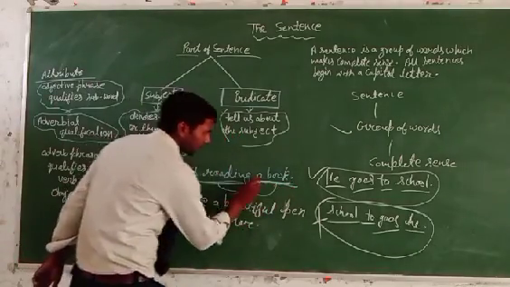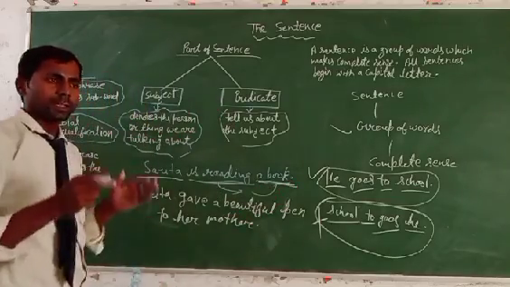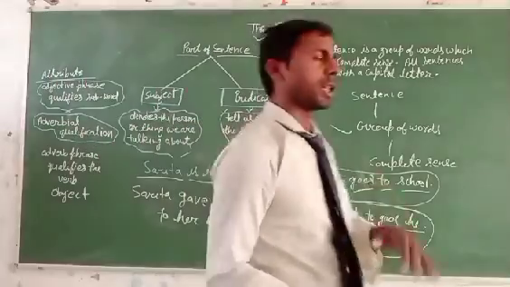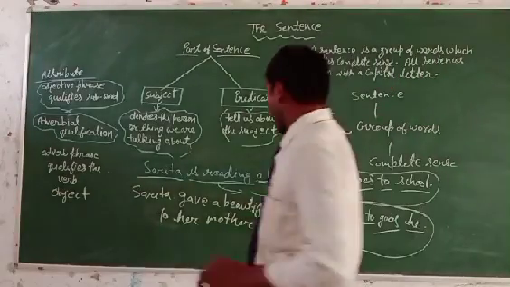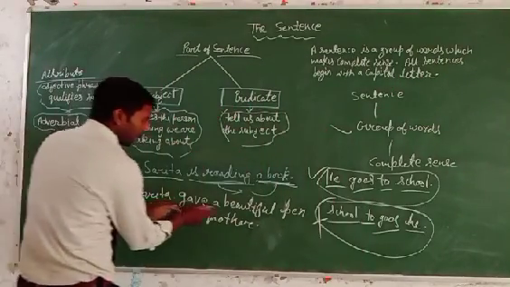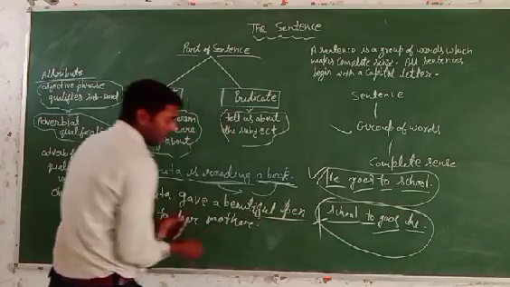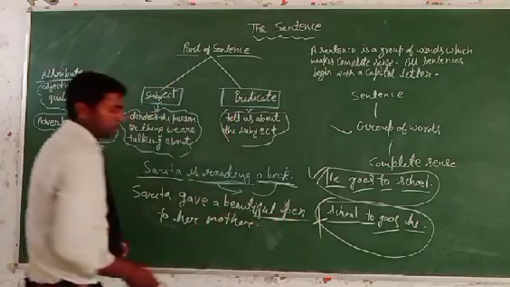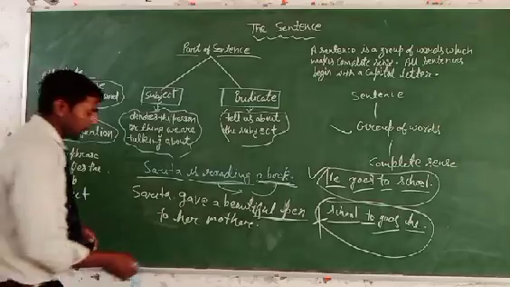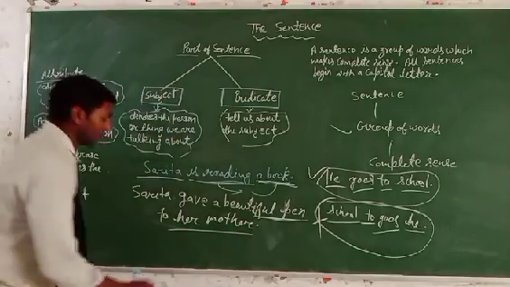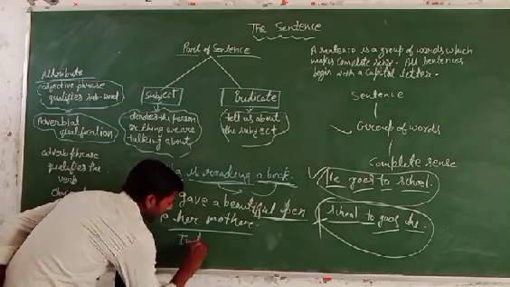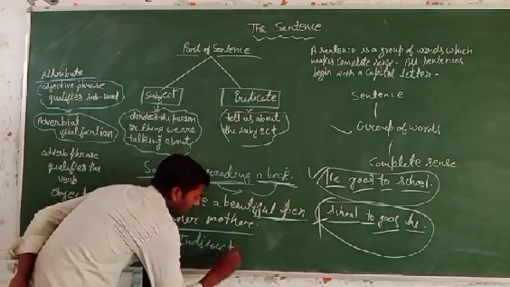Here is the thing. When in a sentence you find a thing, then it will be the direct object. And you can see here, Sarita gave a beautiful pen. Pen is the direct object. And her mother is the indirect object.